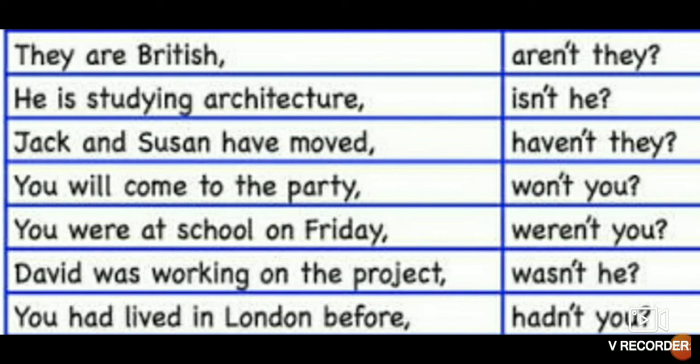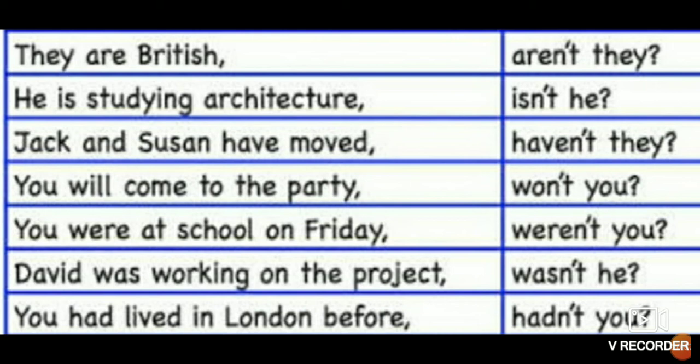So "are" is the helping verb and we have a positive sentence, so we made the negative question tag. He is studying architecture, isn't he? Again a positive sentence with a negative tag. Jack and Susan have moved, haven't they?